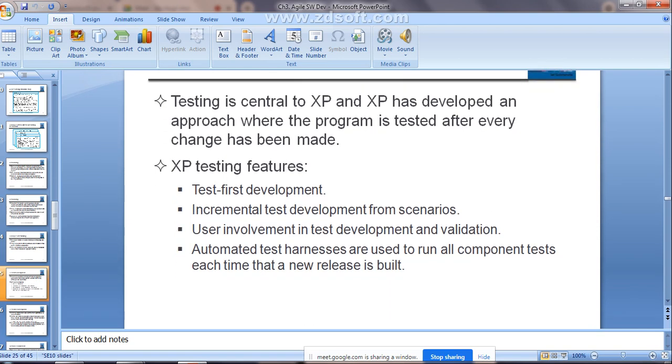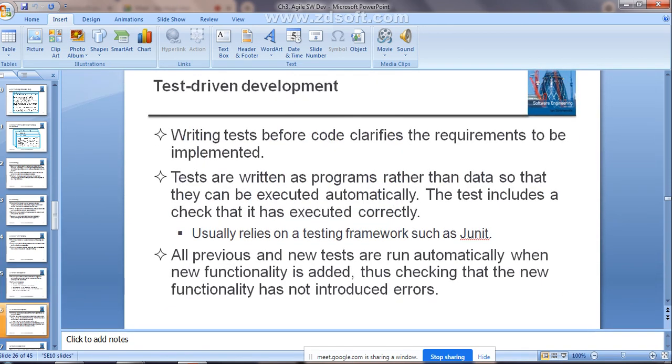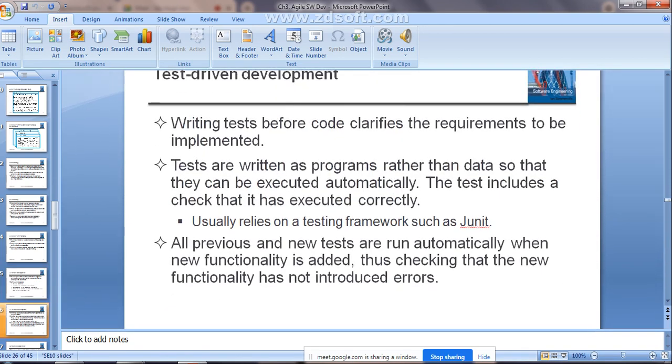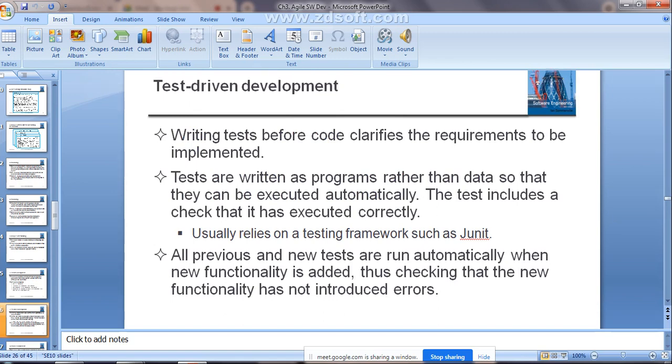Clear guys? Getting the thing? Are you getting it? Yes, ma'am.